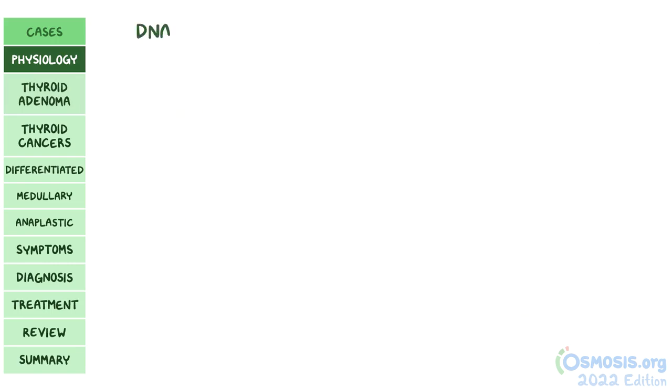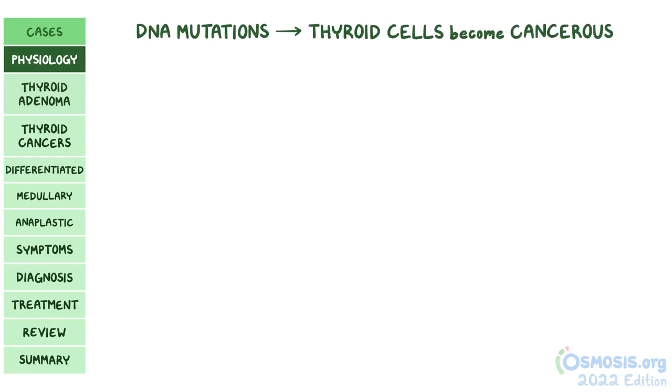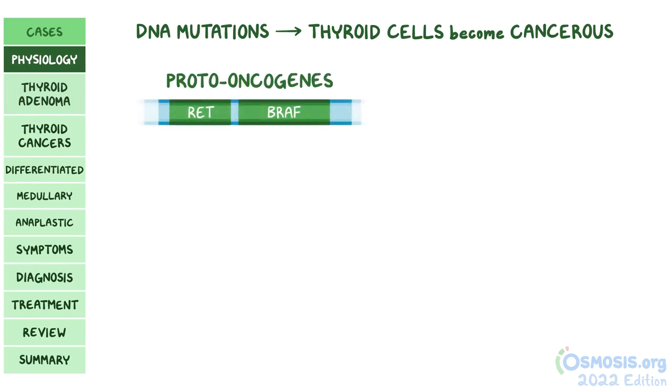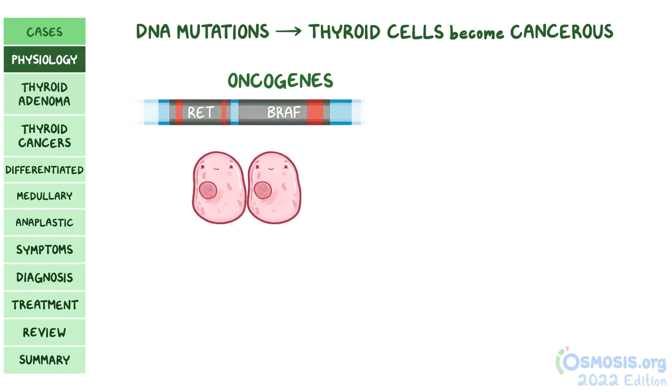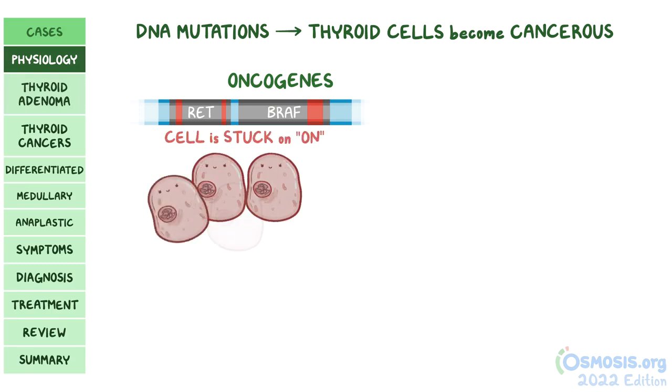Now, DNA mutations can cause thyroid cells to become cancerous. For example, a mutation might change proto-oncogenes like RET and BRAF, which are genes that code for proteins that promote cell growth and proliferation, into oncogenes. That would mean that the proteins force the cell to be stuck in the on position, always dividing, and that causes the thyroid cell to turn into a tumor.